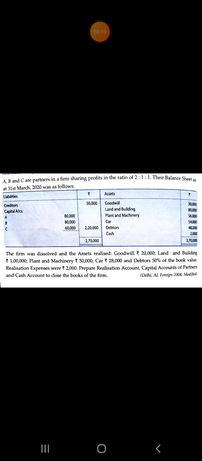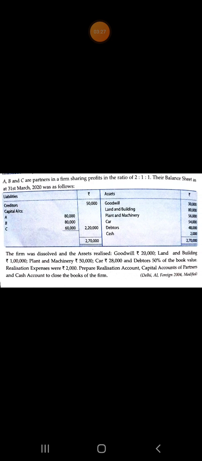Realization account debit side, to sundry assets transfer: goodwill 30,000, land and building 80,000, plant and machinery 56,000, car 54,000, debtors 48,000, total 2,68,000. Then cash: brought down to the debit side of cash account, balance brought down 2,000.